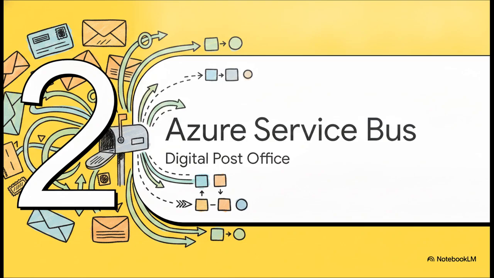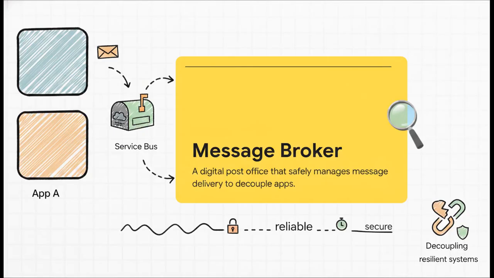Enter Azure Service Bus, the digital post office. So the crucial point is this concept of an enterprise message broker. You can think of Azure Service Bus as a highly secure, incredibly reliable digital post office. It fundamentally shifts your entire architecture by decoupling your applications. So instead of app A calling app B directly and just sitting there waiting synchronously for a response, app A simply writes a message, like a letter, and drops it into the post office. App A doesn't actually need to know if app B is awake, online, or busy. It just hands the data over to the service bus and gets right back to its own work.